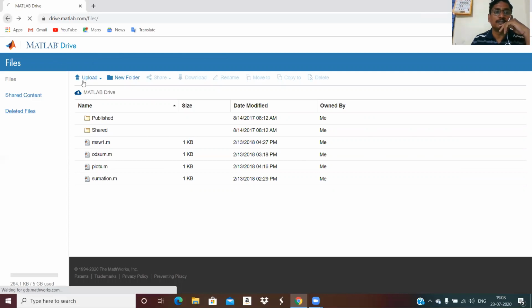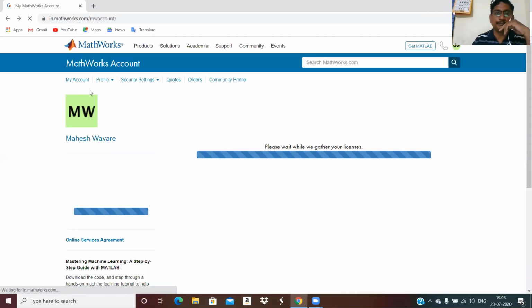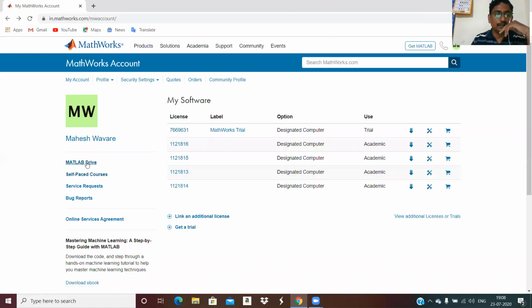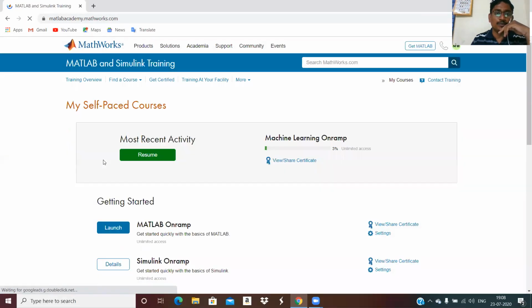Okay, I'll go back. There are self-paced courses here one can do. I just started learning about what machine learning is, and I have completed 3%. You have to complete it, and once you complete it, you will automatically get a certificate from the MathWorks site.